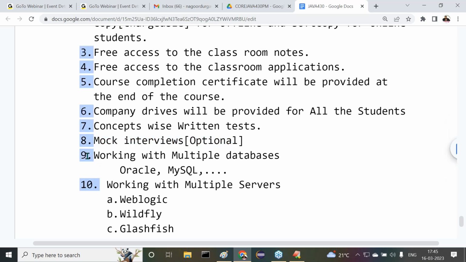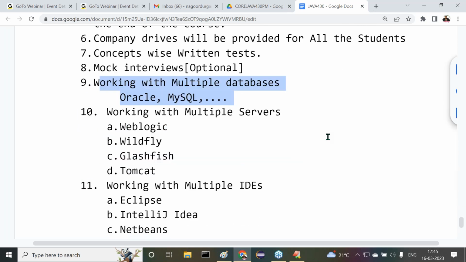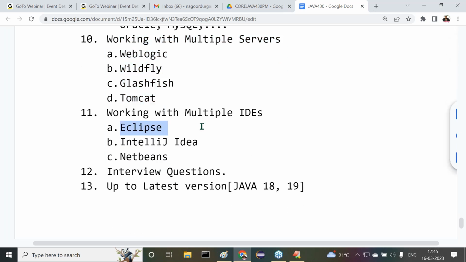All right, sir. Now, technical aspects. In my classes, I'm going to work with multiple databases. In JDBC in Advanced Java, I need to use databases. For these two, I'm going to use servers. These many servers we are going to use. We are going to use Eclipse, IntelliJ IDEA, and NetBeans for the development process.